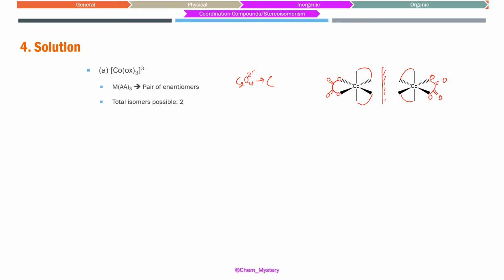So in order to match the oxalates onto the left side, when we flip this molecule by 180 degrees horizontally, what will happen?